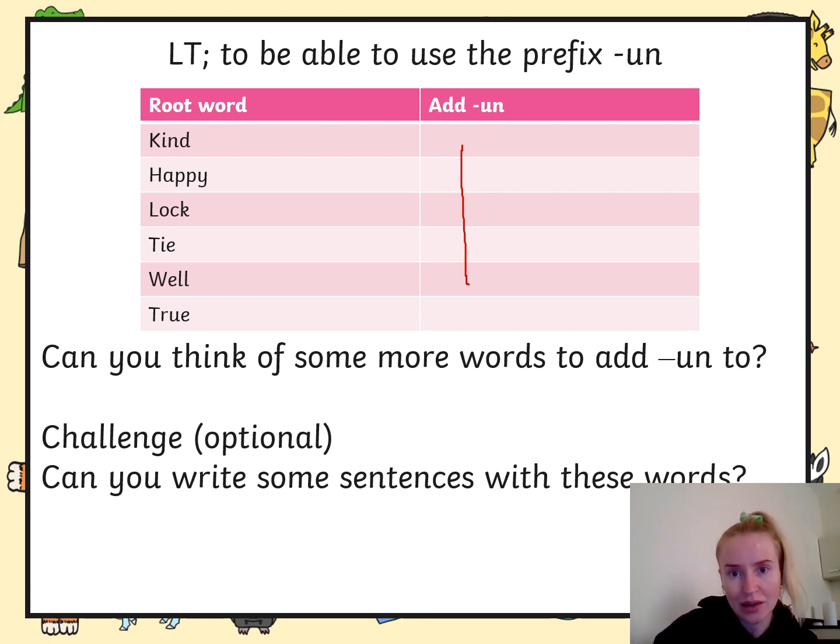So I'll do one to help you. The first word I have written is kind. If I were to add un to the beginning of that word, it would become unkind. And if I were to put that in a sentence, I could say, it is unkind to be nasty. There we go, there's my sentence.